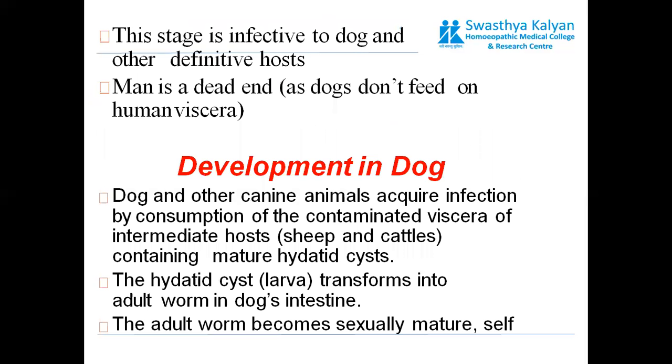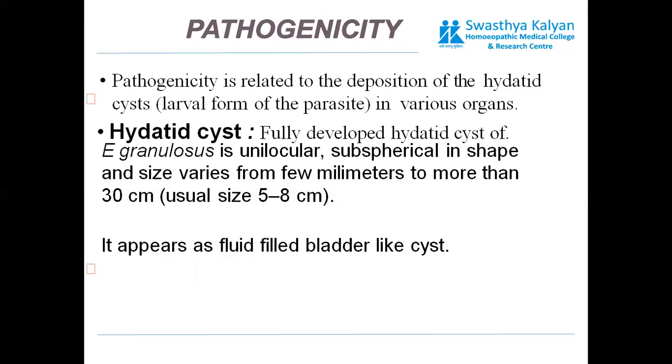Now about the pathogenicity, it is related to the deposition of hydatid cysts in the various organs. So the extent of deposition of hydatid cysts in various organs will define how infectious this cyst is.